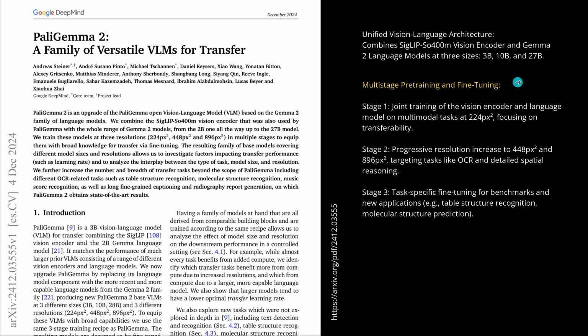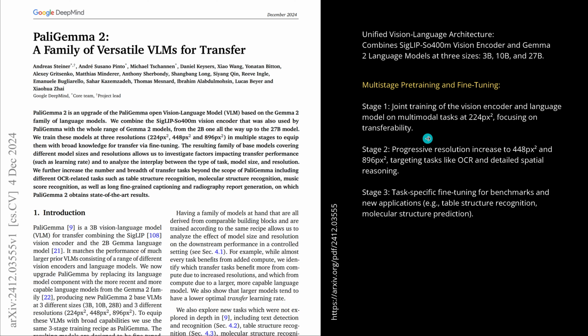The interesting thing now is they are building a really powerful pre-trained vision language model for you to further fine-tune on your specific application. So this multi-stage pre-training is the most impressive thing you should remember. We have 3 stages as in PaLI-3. First, stage 1 is a joint training of the vision encoder and the language model on multimodal tasks at 224 times 224 pixels, focusing on the transferability.